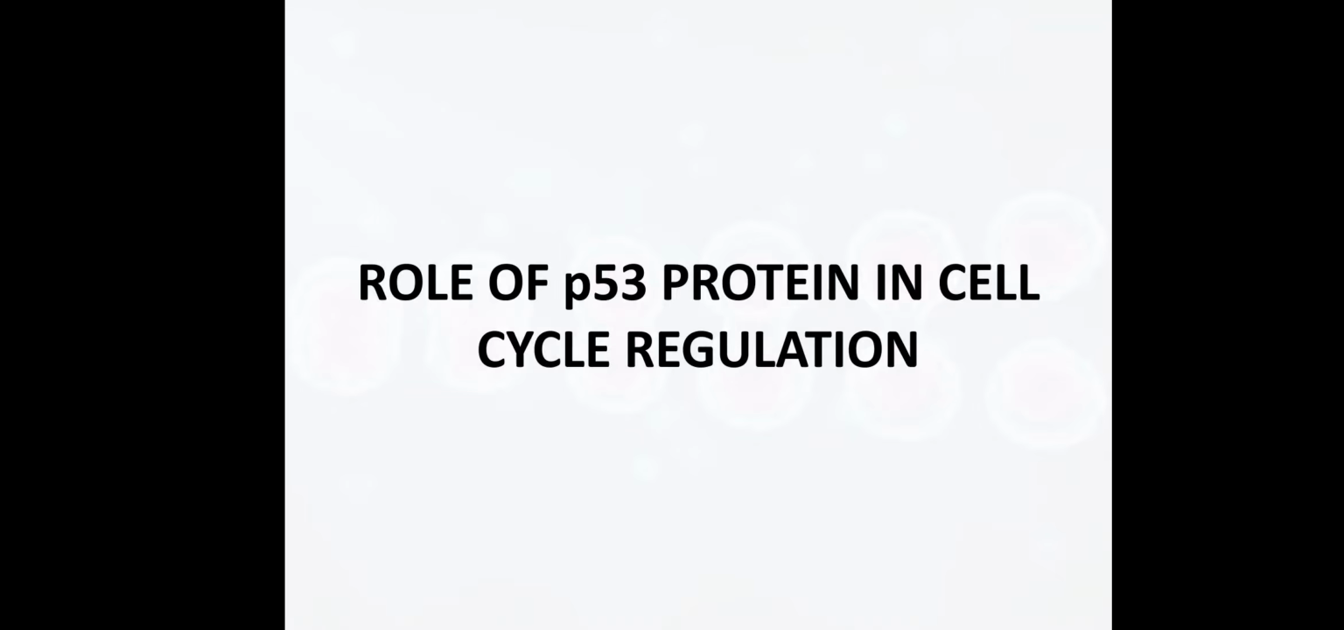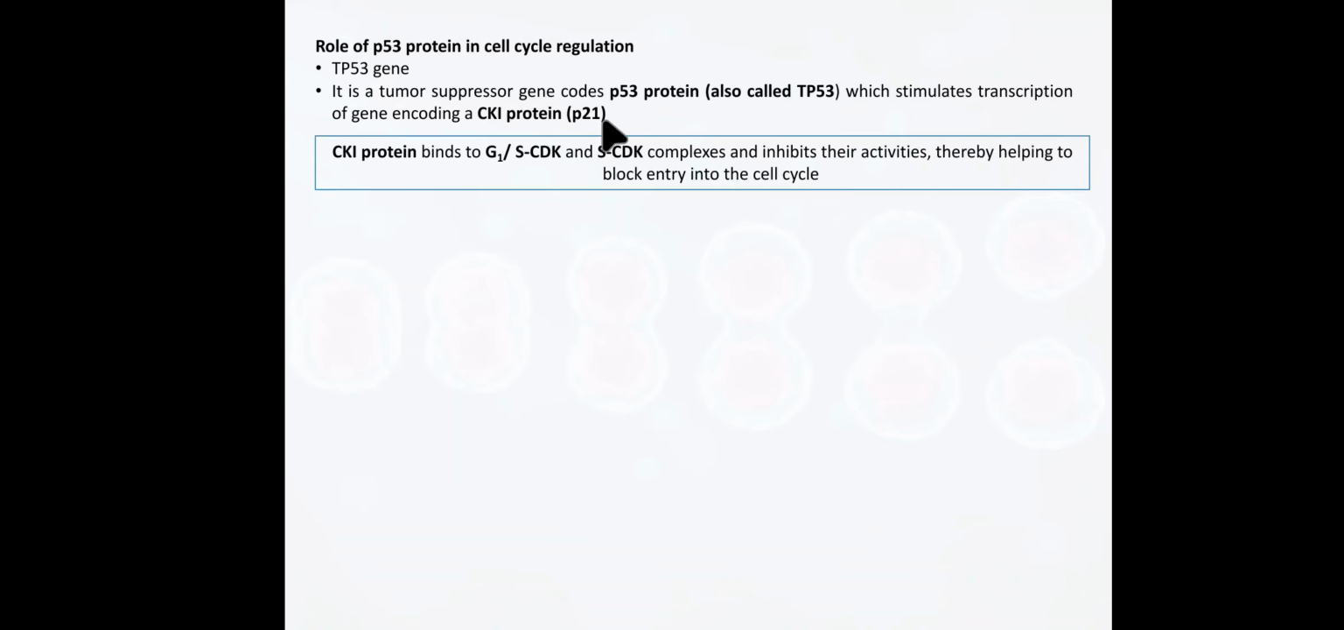In our previous class we discussed the role of p53 protein in cell cycle regulation. We started by discussing which gene codes for p53 protein, that is the TP53 gene. It is a tumor-suppressive gene which codes for p53 protein. It stimulates transcription of the gene encoding a CKI protein, that is p21. Its activity stops the formation of tumor.